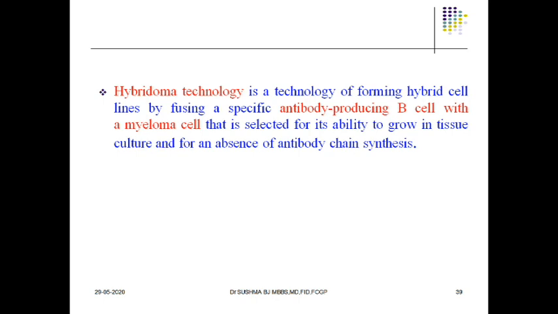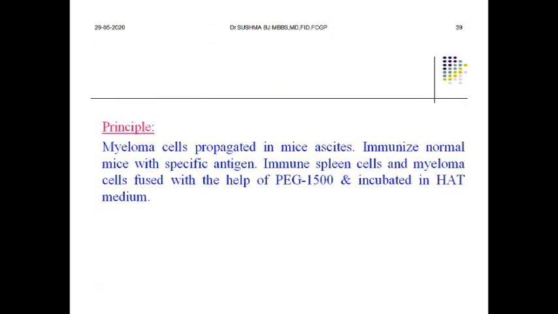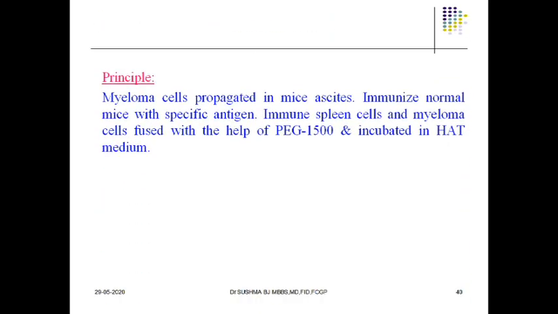From a person suffering from multiple myeloma, we are going to take the serum or the tissue which contains myeloma cells, which is selected for its ability to grow in tissue culture and for an absence of antibody chain synthesis. This is called hybridoma technology. Now let's look into the aspects of it. Myeloma cells are propagated in mice ascites. Immunize normal mice with a specific antigen.